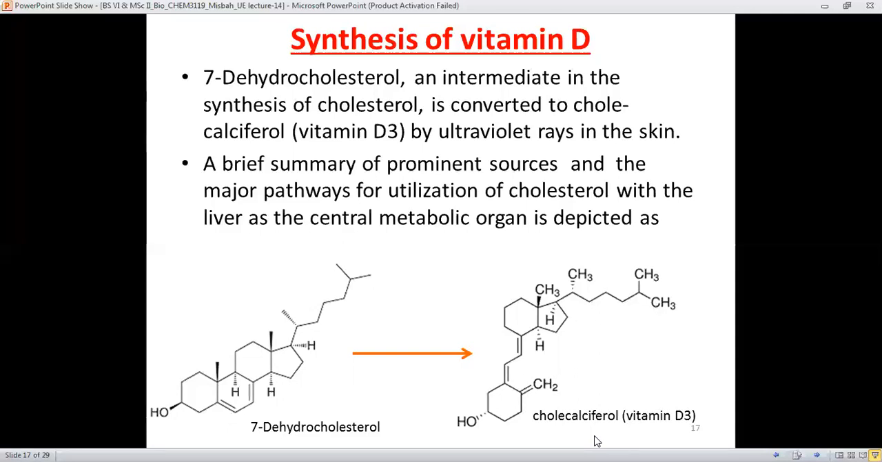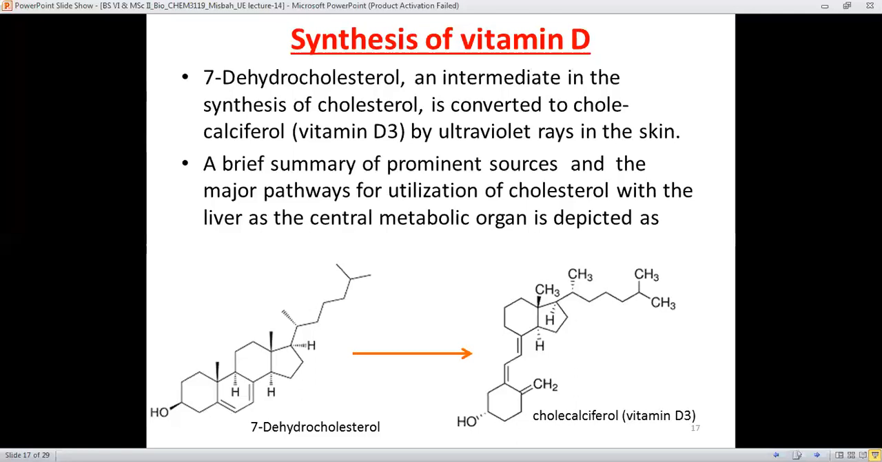cholecalciferol, by the ultraviolet rays which fall on the skin. Therefore, the intermediate of cholesterol, which is 7-dehydrocholesterol, is converted into cholecalciferol, which is vitamin D3, under the action of ultraviolet rays in the cell.